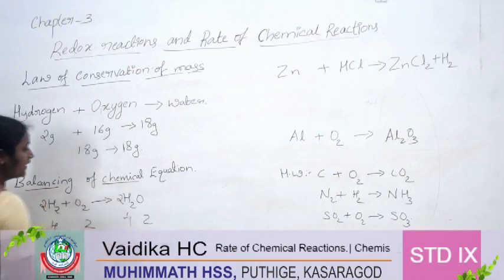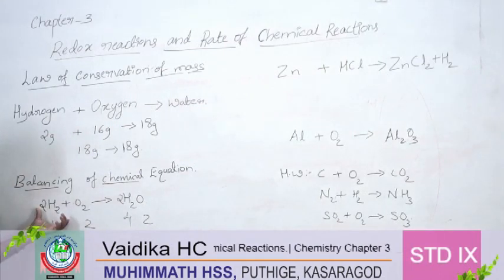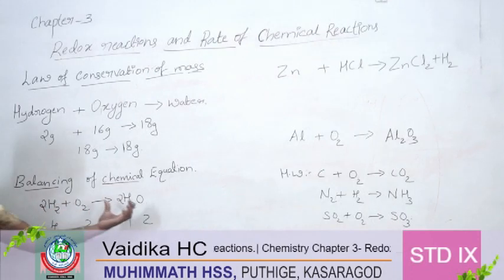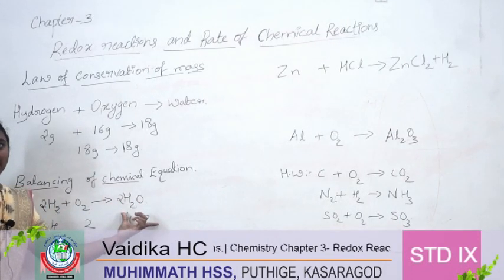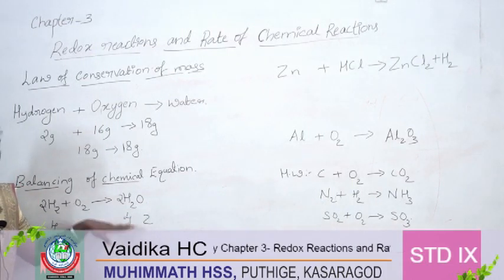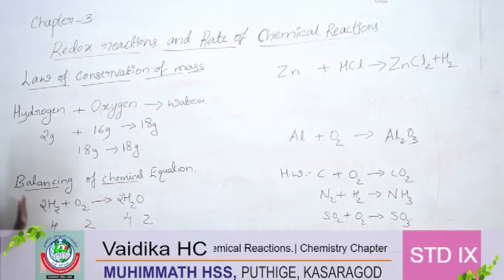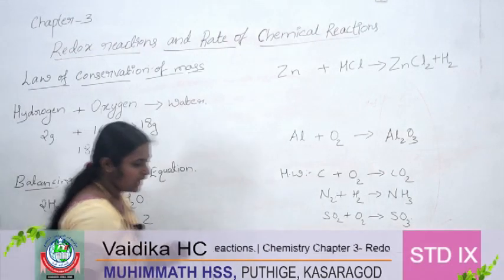Now do you understand the balancing of a chemical equation, right? The number of atoms on the reactant side should be the same as the number of atoms present on the product side. If there is no balance in the chemical equation, how can we balance that equation? By putting the numbers in front of the atoms, not below the atoms or as subscripts of the atoms. So we have seen one example. Let us see another example.